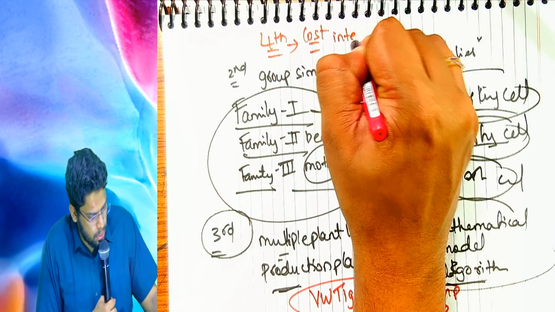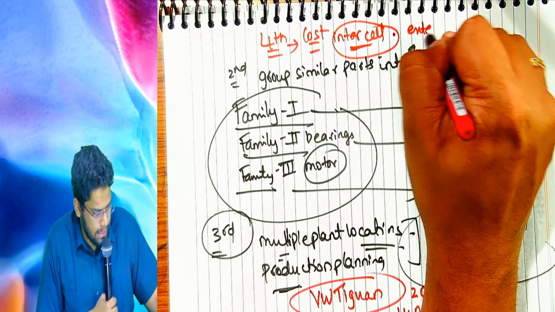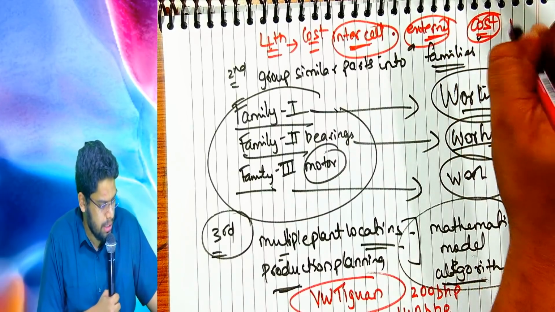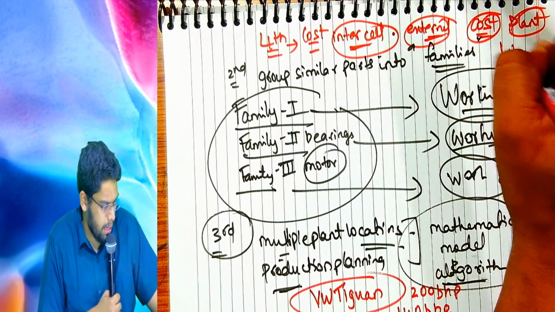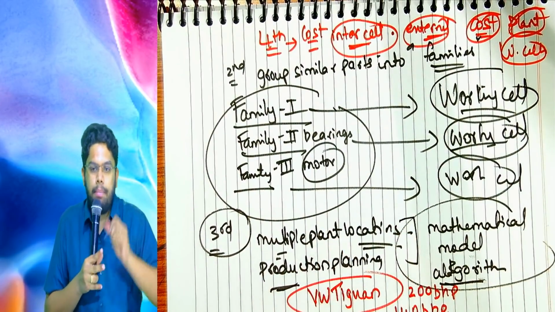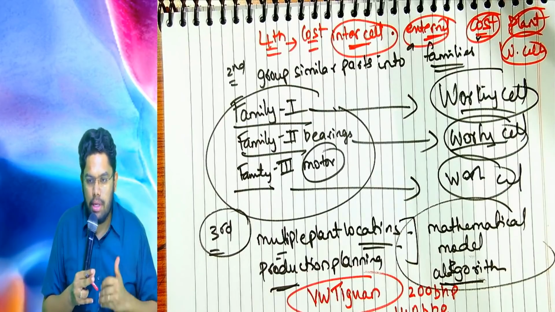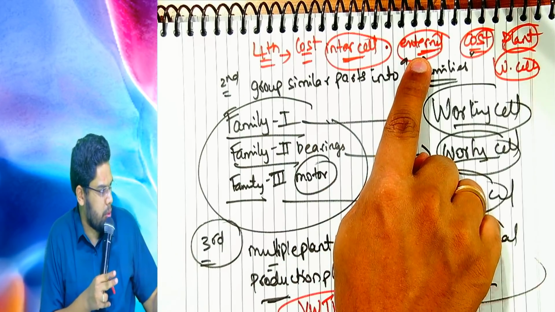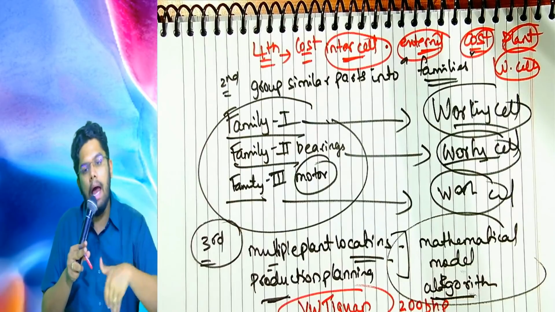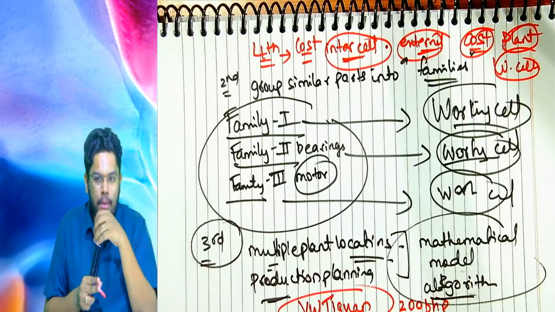How am I going to do my intercell material handling? How am I going to do my external transportation? What is the cost for each plant where I am keeping my working cells? All that evaluation is done in step number 4, where I finalize what resources and what cost are required. Based on that, I will allocate the funds and do my group technology, one piece flow, cellular manufacturing.